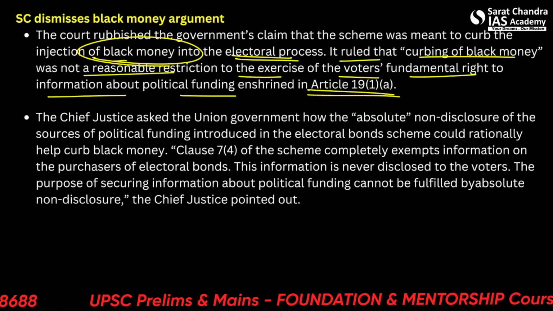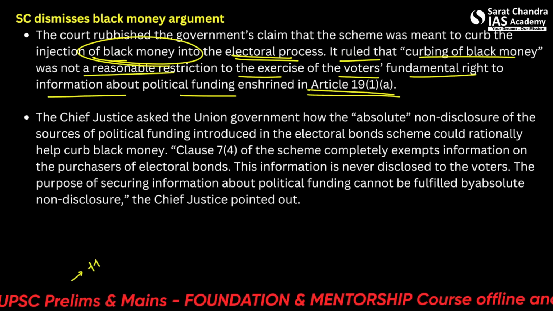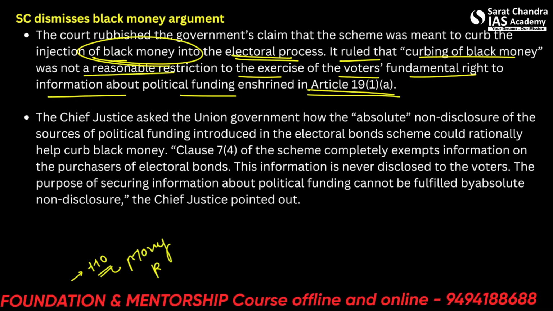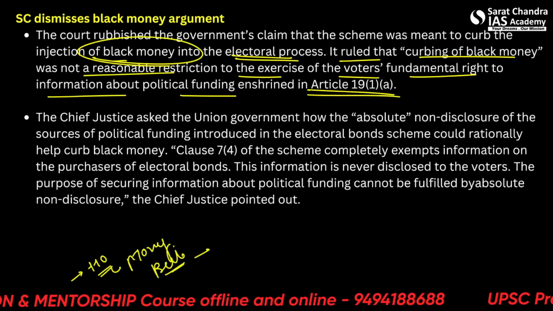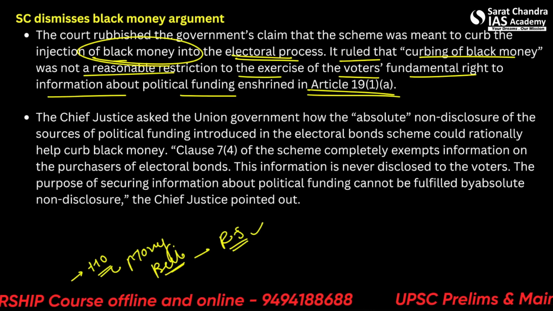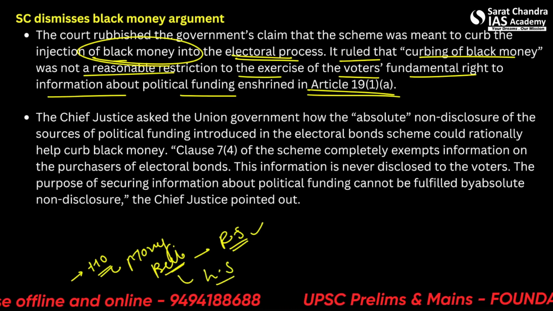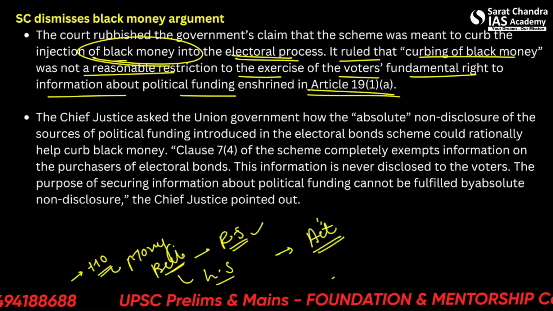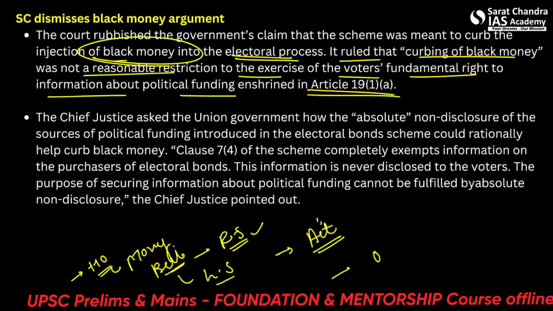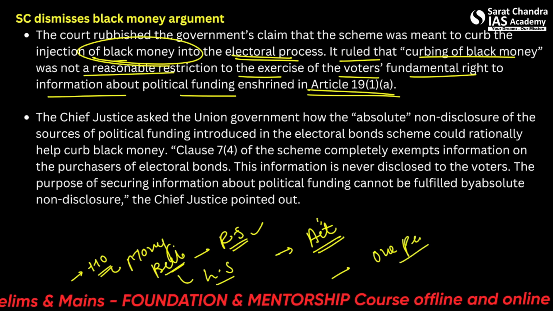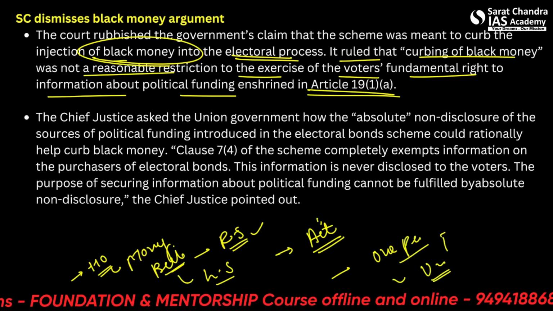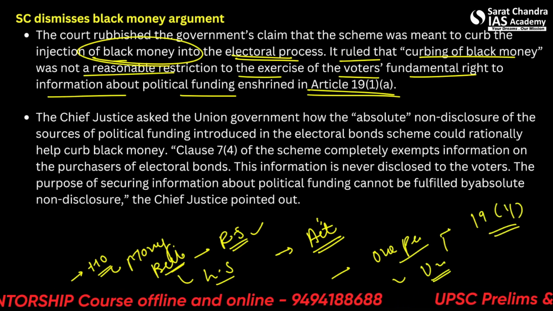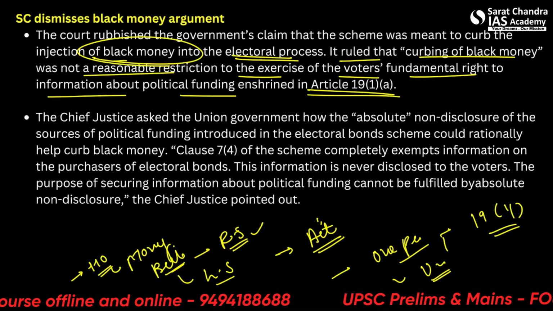Alright, so this scheme went against the usual Article 110, which deals with money bills, as it bypassed the role of the Rajya Sabha and was solely dependent on the Lok Sabha. Also, it amended many acts in order to facilitate itself. It created an imbalance with the one person, one vote ethic. That is why it is unconstitutional. Also, it goes against Article 19(1). And privacy does not mean that something can change the policy making of the government.